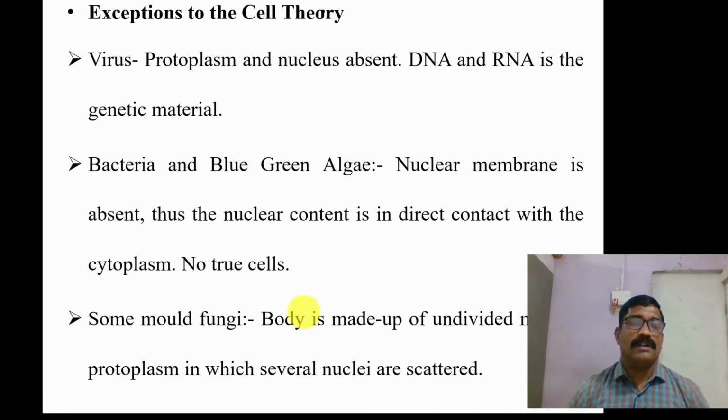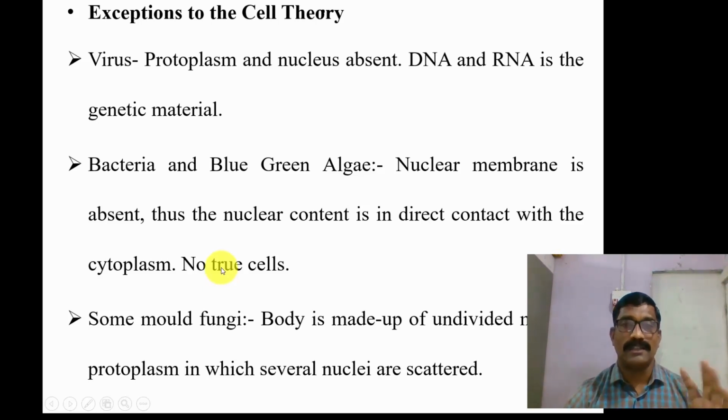So these are different cell theories put forth by different scientists working on the cell. But there are some exceptions to this cell theory, that is, in viruses. In viruses, it has been found that protoplasm and nucleus are absent. DNA or RNA is the genetic material. Then bacteria and blue-green algae show that the nuclear membrane is absent. Thus, the nuclear content is in direct contact with the cytoplasm. That is, no true cells.